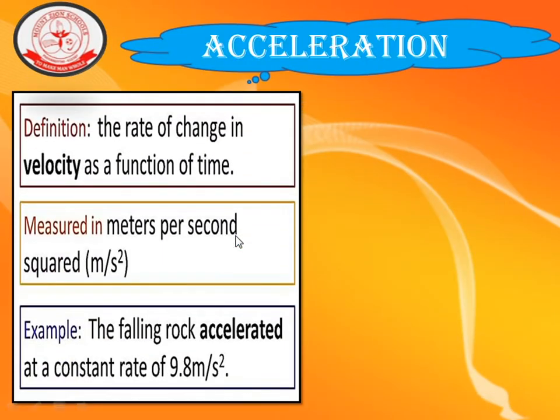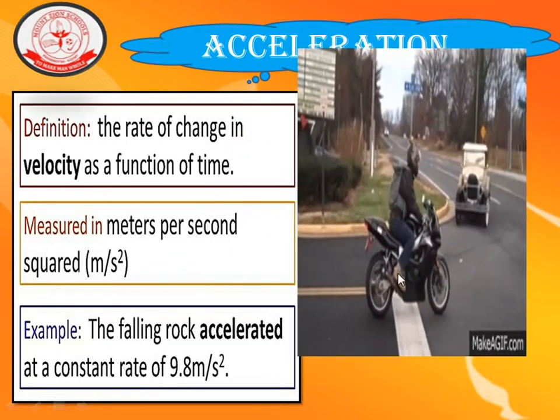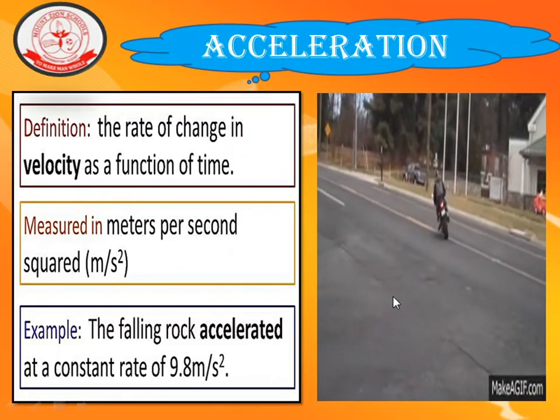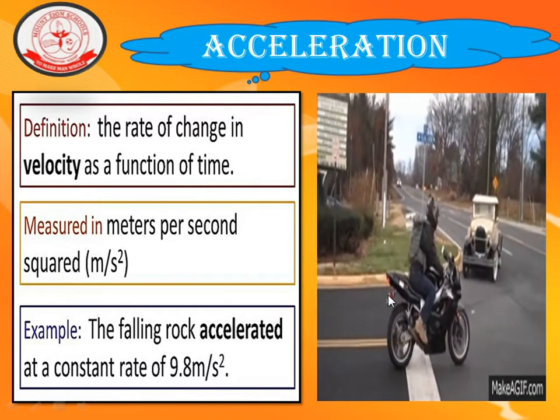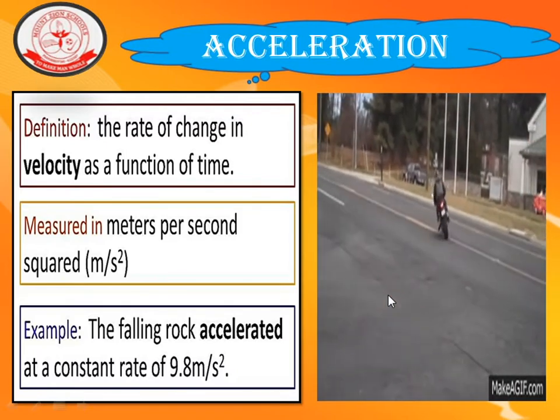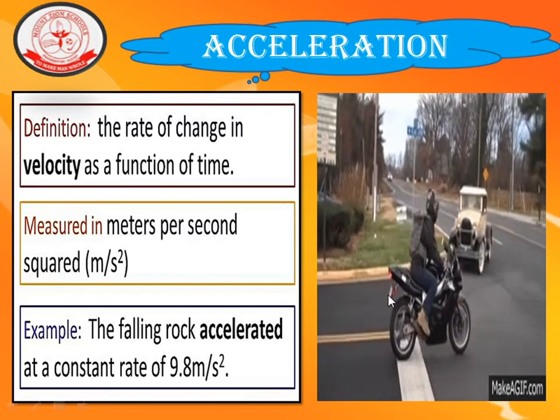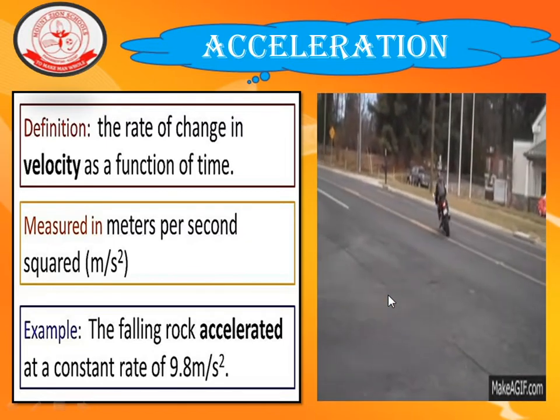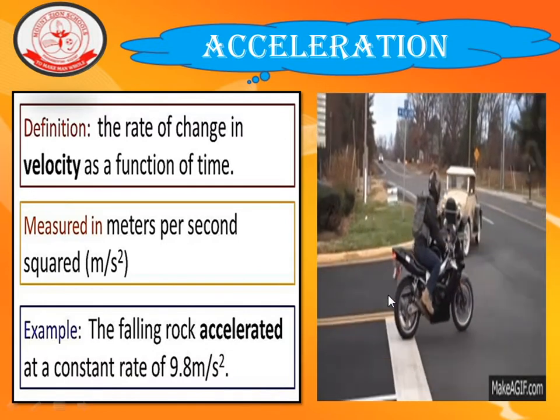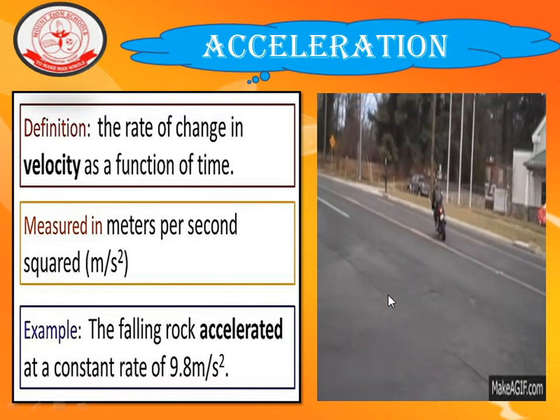Our next step is to think about what acceleration is. Acceleration can be defined as the rate of change of velocity as a function of time, and it is measured in meter per second square, which is the SI unit of acceleration. You may take any falling rock, accelerating at a constant rate of 9.8 meter per second square. And in the GIF image, you may see a person riding a bike. It is undergoing accelerated motion.